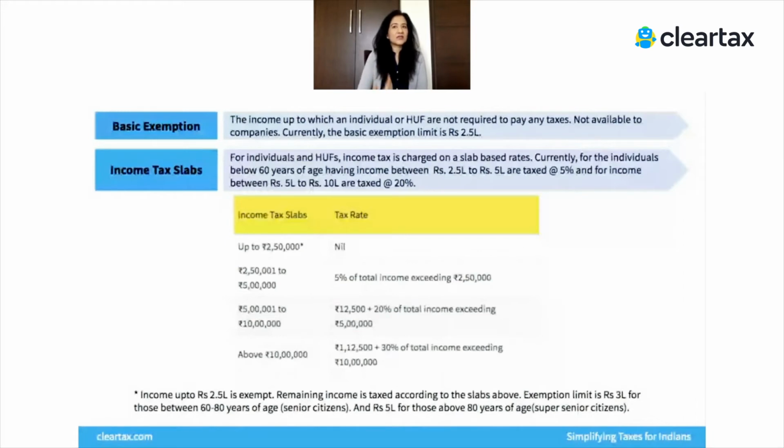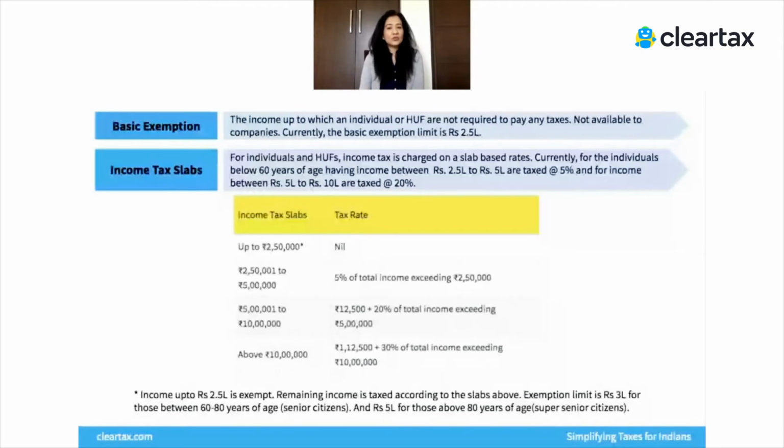Now, some of these tax rates have undergone a change. There has been a new regime in place, and we'll talk about that separately. But as a basic, these are the income tax slabs which are applicable to you. Your exemption limit may be higher if your age is more than 60 years. Up to 80 years, the exemption limit is 3 lakhs. For all those who are more than 80 years old, there is an even higher exemption limit, which is rupees 5 lakhs. So very broadly, this is what exemption limit and tax slabs are.